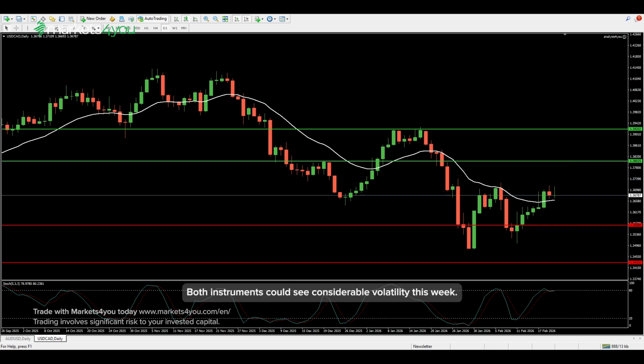Both instruments could see considerable volatility this week. Traders should be particularly cautious during Wednesday's Australian inflation release and Friday's multiple data releases including German inflation, US PPI, and Canadian GDP, as these events can cause sudden spikes in volatility and potential gap risks. Remember, always manage your risk carefully and never invest more than you can afford to lose.